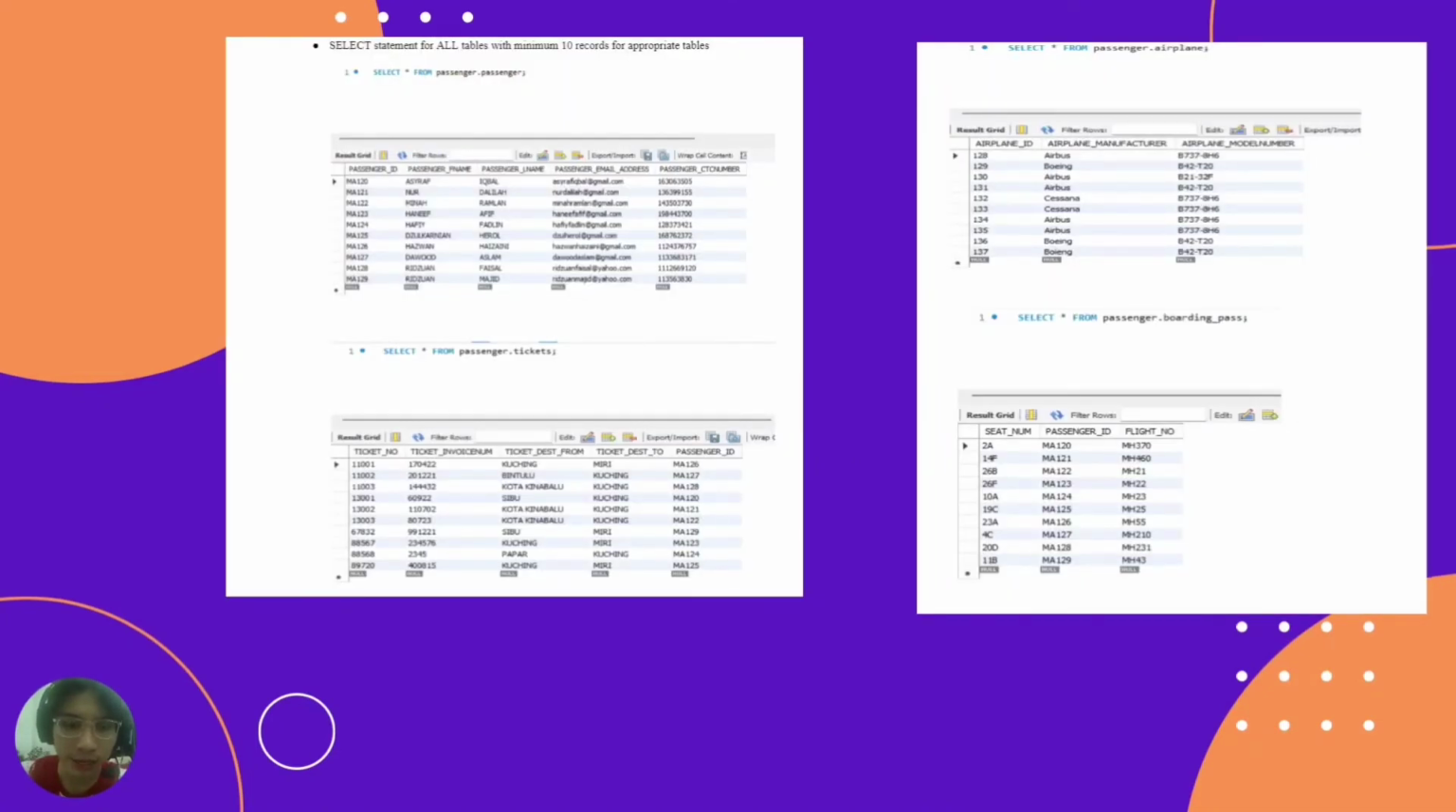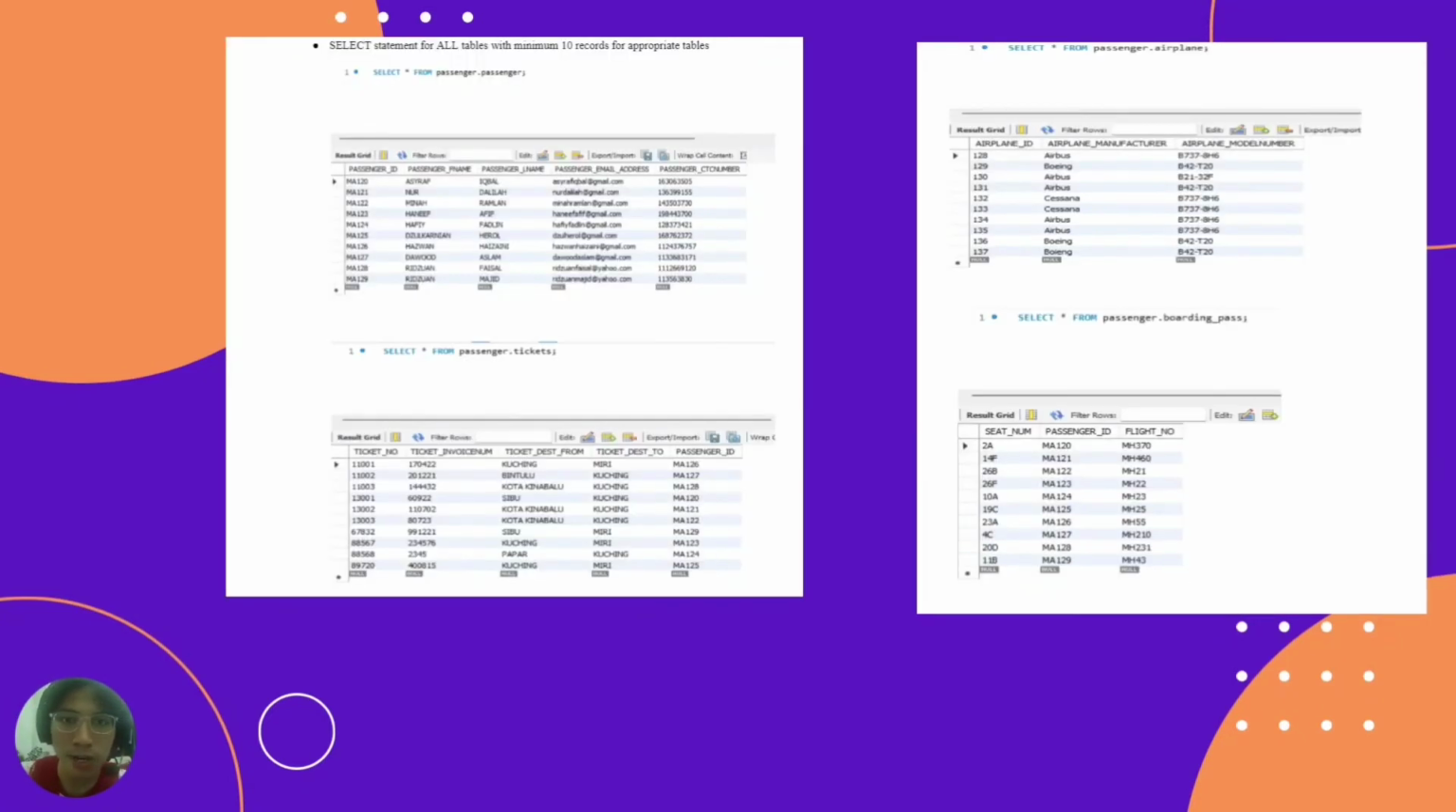So let's begin with the select statement from all tables. We select from the passenger table, and then it shows the output of the table. There are 10 records for the passenger, same as tickets, airplane, boarding pass, pilot, and the last one is flight. These are the outputs, and all of them have 10 records.